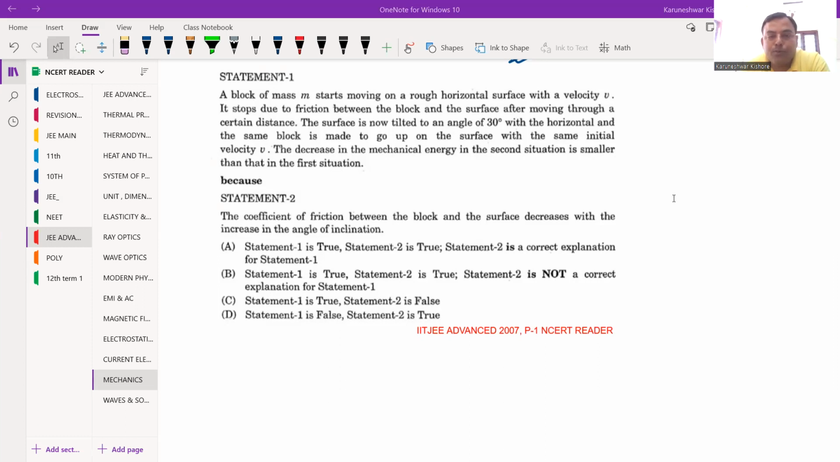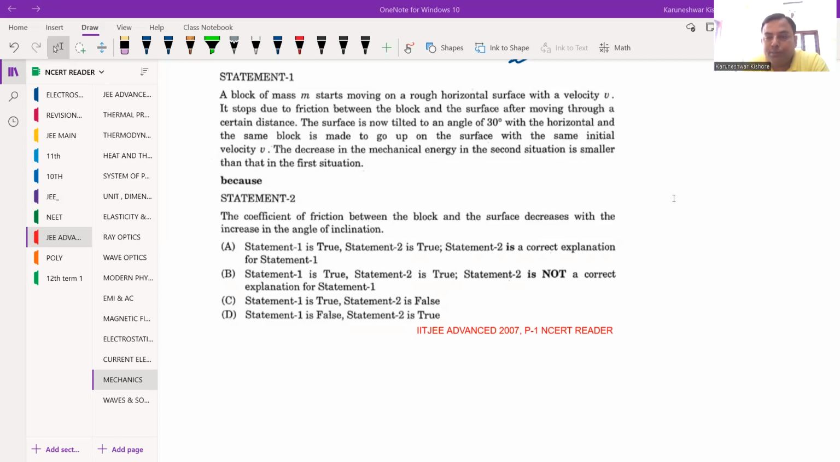A block of mass m starts moving on rough horizontal surface. So horizontal surface is rough. With a speed velocity v, it stops due to the friction between the blocks and the surface after moving through a certain distance. The surface is now tilted to an angle of 30 degree with the horizontal, and the same block is made to go up on the surface with the same initial velocity v. The decrease in the mechanical energy in the second situation is smaller than that of the first situation.